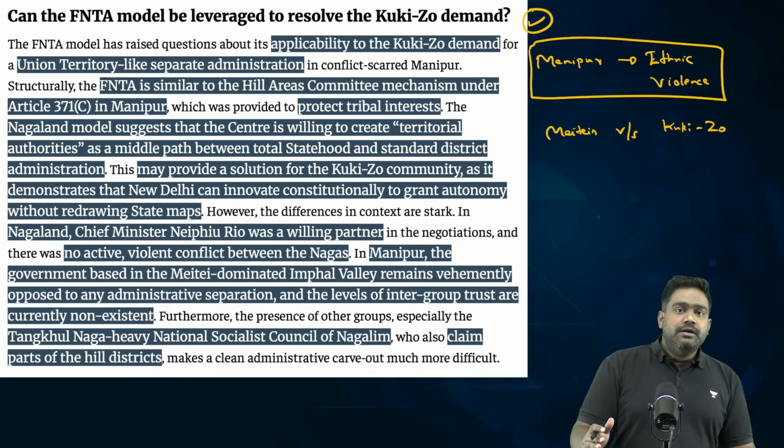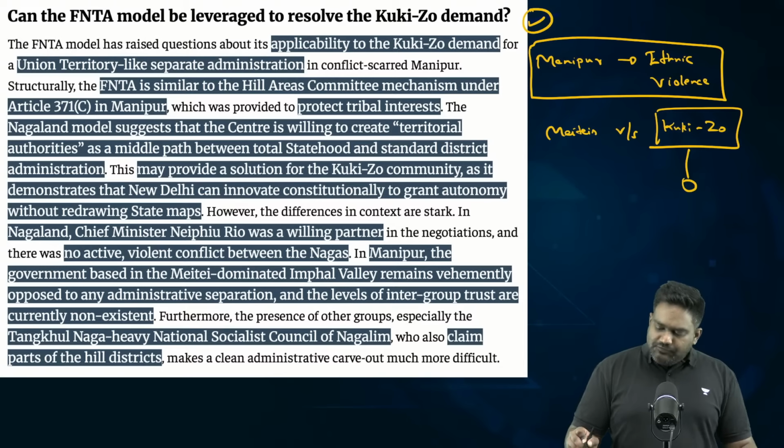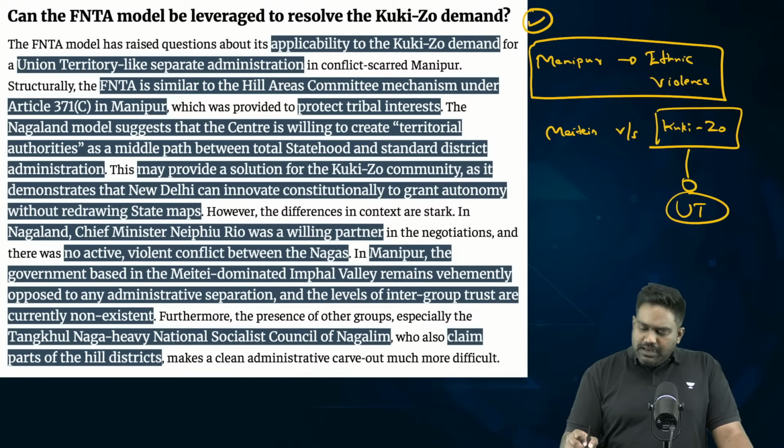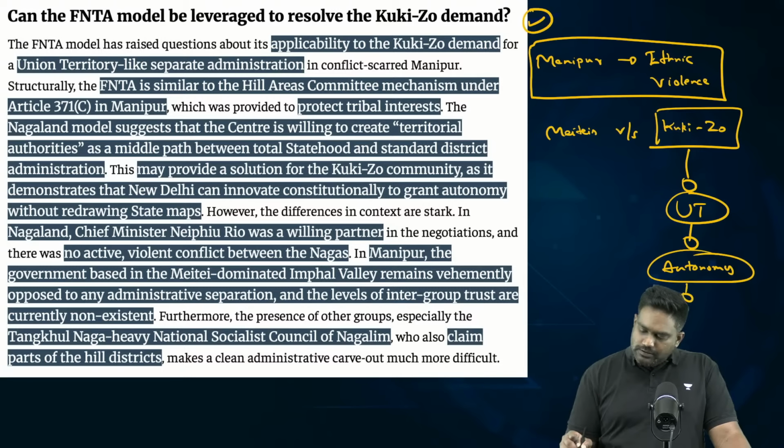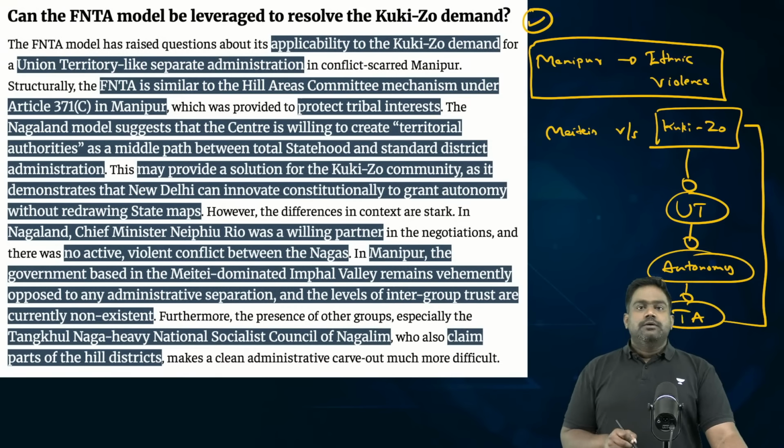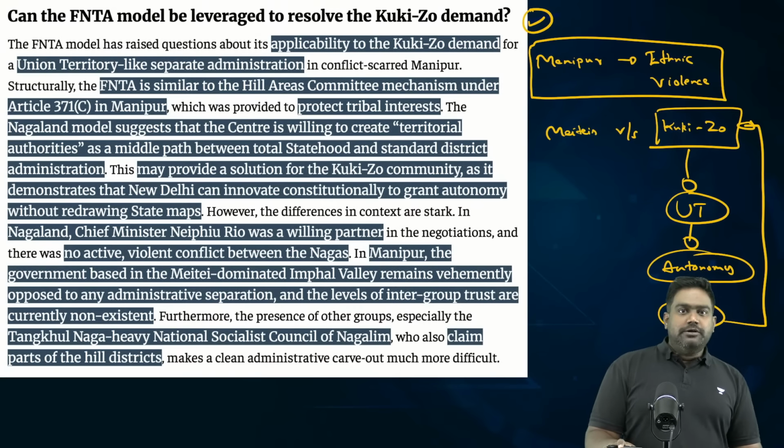This is a lesson. In the Kuki areas where there's a demand for a separate union territory, if not a separate UT, maybe India can consider a similar sort of autonomy with the establishment of a territorial authority for the Kuki-Zo region, where local autonomy would be granted with the establishment of a separate territorial authority. But however, there might be many roadblocks to this.